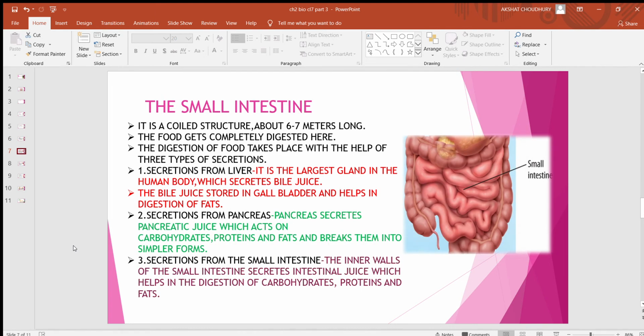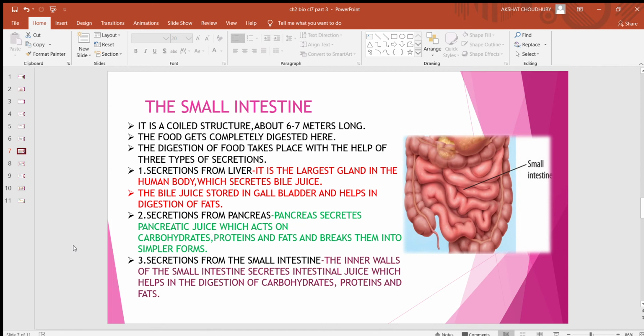Next, about the small intestine. It is a coiled structure about 6 to 7 meters long. The food gets completely digested here. The digestion of food takes place with the help of three types of secretion. First, secretions from liver. It is the largest gland in the human body which secretes bile juice. The bile juice is stored in gallbladder and helps in digestion of food.